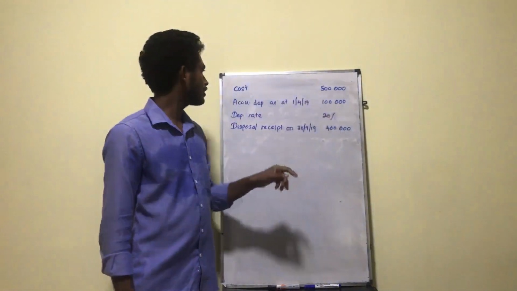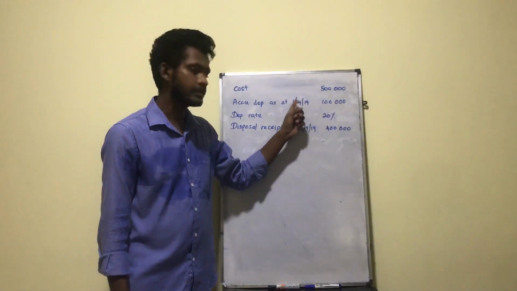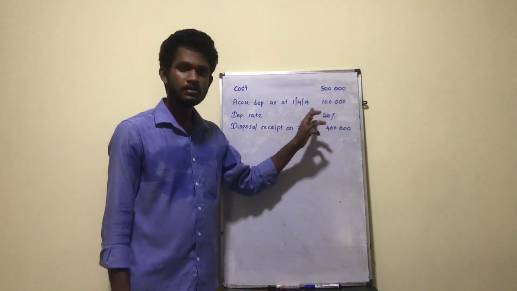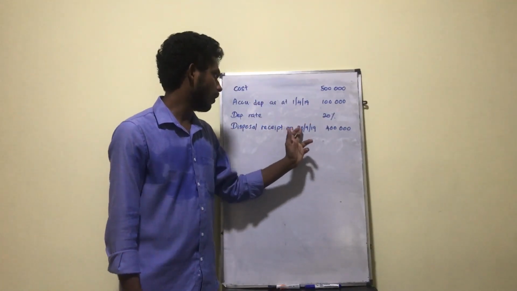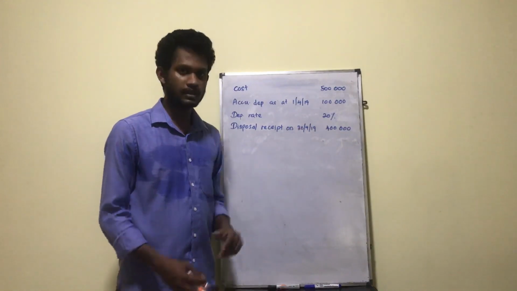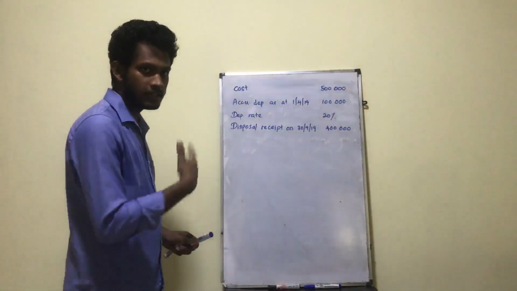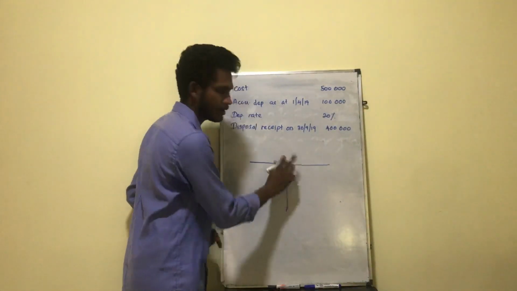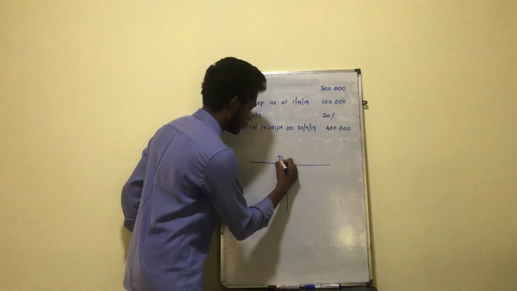Okay. So here is a small example. The cost is 500,000. Accumulated depreciation on the asset at 1st April 2019, that's the start of the financial year, is 100,000, and the depreciation rate is 20% of cost, right? And the disposal receipt on 30th September 2019 is 400,000. Okay, let's take a disposal account. This is a temporary account until the disposal takes place.